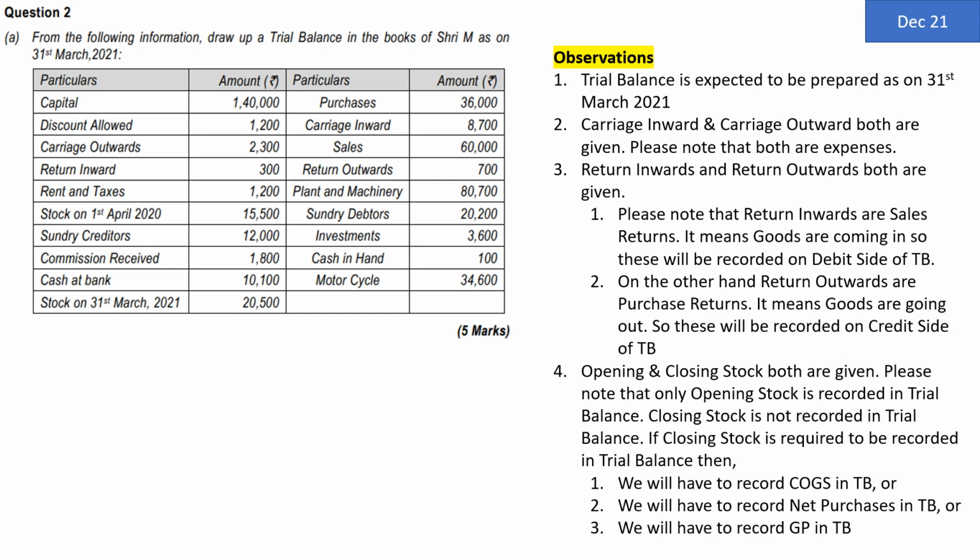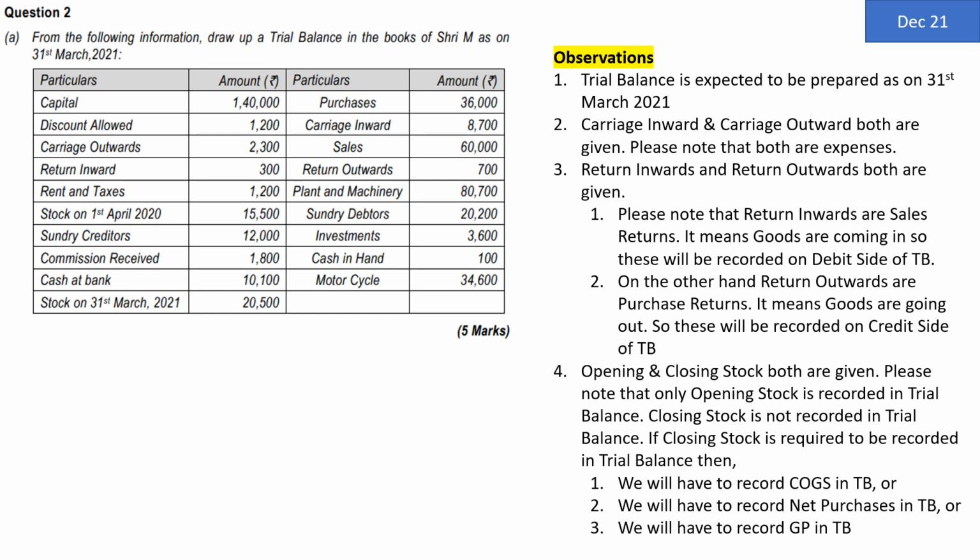Or we will have to record gross profit in trial balance. That means neither purchases nor sales nor opening stock, directly GP will be considered in trial balance. But that is not required to be considered. We can safely specify that the closing stock is going to be shown by way of an adjustment, not by way of a trial balance. So in the trial balance, we will consider only opening stock.